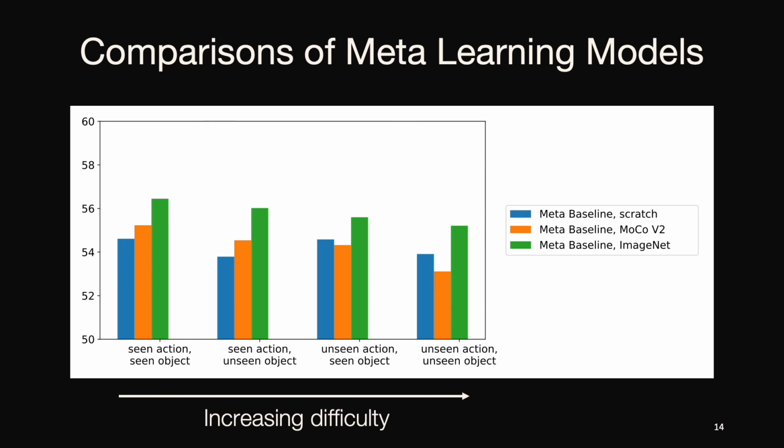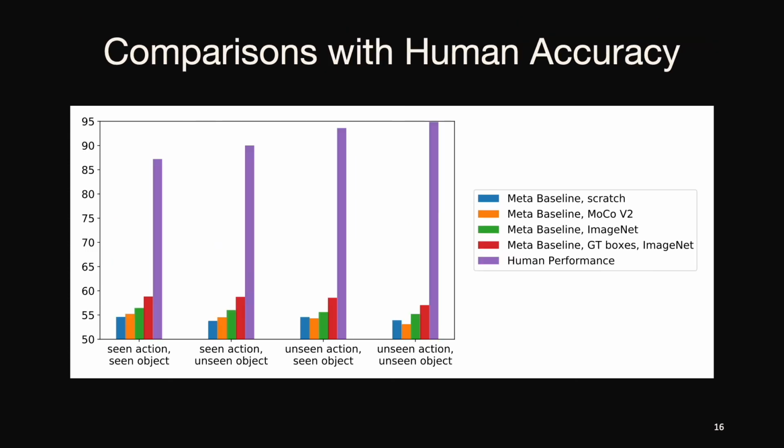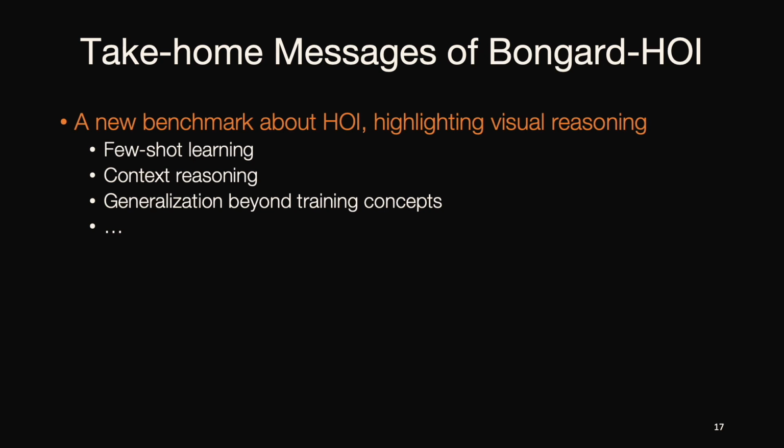All the results so far are about using bounding boxes from an objectness detector. What if we use ground truth bounding boxes? We can see its accuracies get improved, but not too much. We also hire human annotators to work on our benchmark. As we can see here, there exists huge performance gap between machine learning models and humans, where human-level accuracies are around 90%.